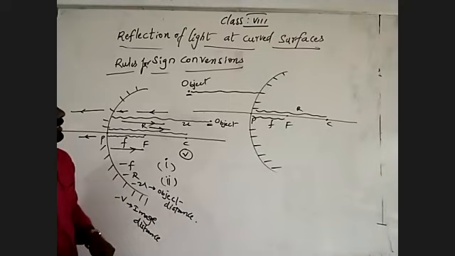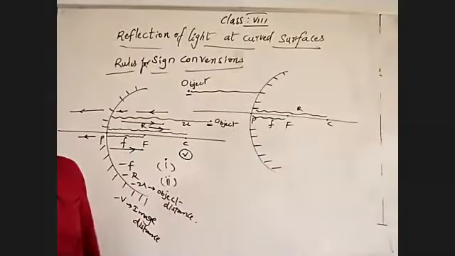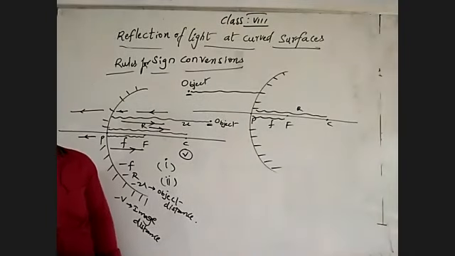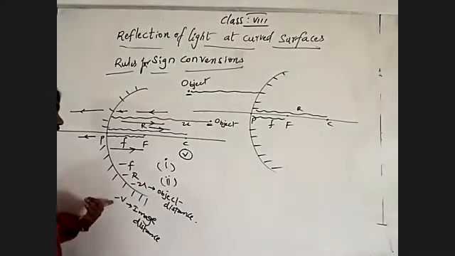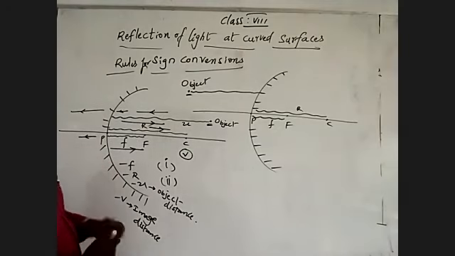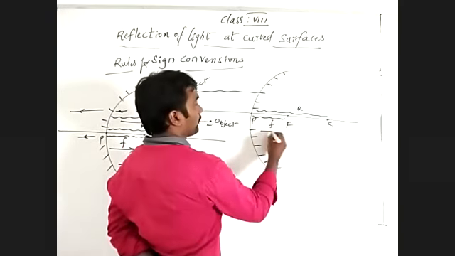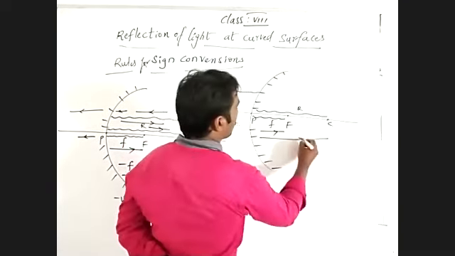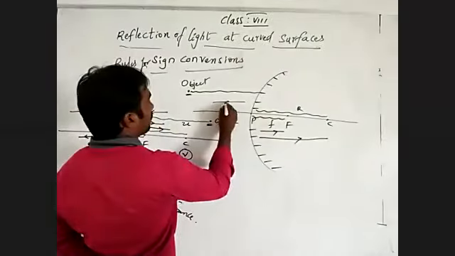Understand? Coming to the convex mirror. The second rule, as I said: a distance measured in the direction of the incident light ray from the pole is positive, and a distance measured in the opposite direction of the incident light ray from the pole is negative. That is why, for the concave mirror, all distances were in the opposite direction of the incident light ray. Coming to the convex mirror, from the pole we measure the focal length in that direction, and the center of curvature, the radius of curvature, also in that direction.